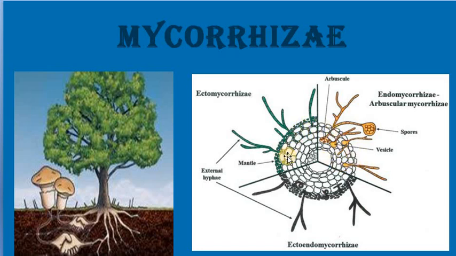And here you can see that ectomycorrhiza are growing on the surface of the plant body, or they are connected to the surface of the plant body. So that is ectomycorrhiza, and this is endomycorrhiza. Okay, ectoendomycorrhiza is not in your syllabus, so you need to know about ecto and endomycorrhiza. So these are the two different kinds of mycorrhiza.